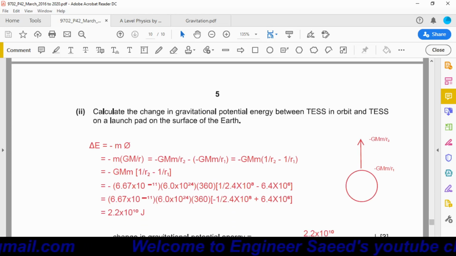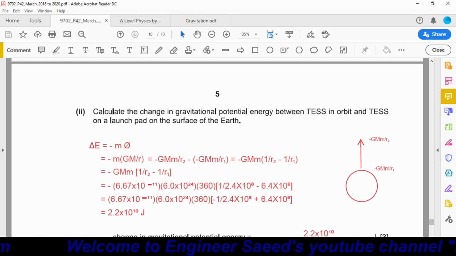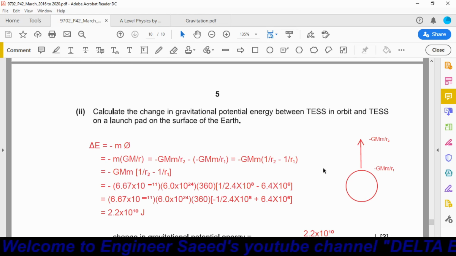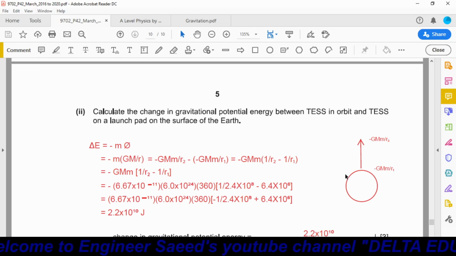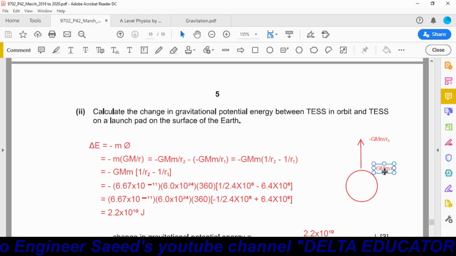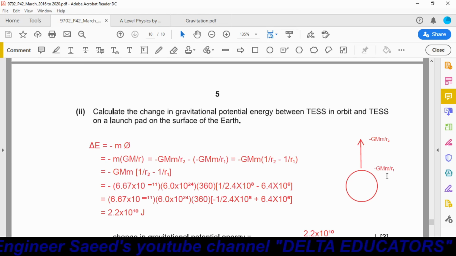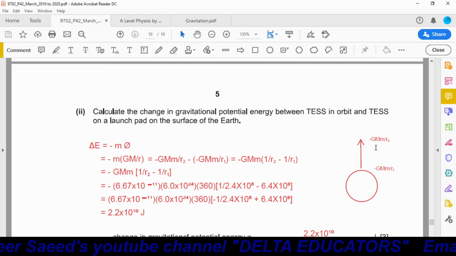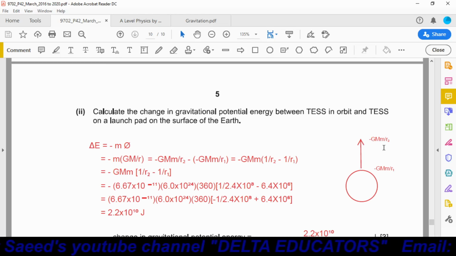Okay, next part. Calculate the change in gravitational potential energy between TESS in orbit and TESS on a launch pad on the surface of the Earth. Okay, this satellite is fired from the surface of the Earth. When it is at the surface of the Earth, its gravitational potential energy is given as minus GMm over R1. And when it is at this point, its gravitational potential energy is minus GMm over R2.